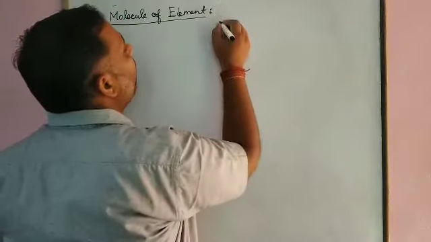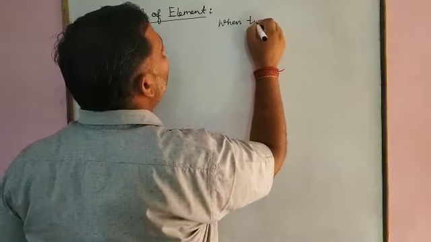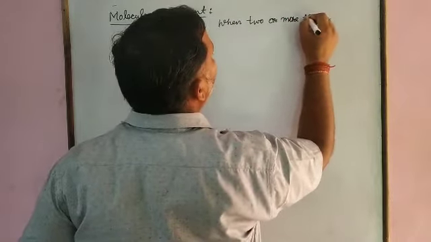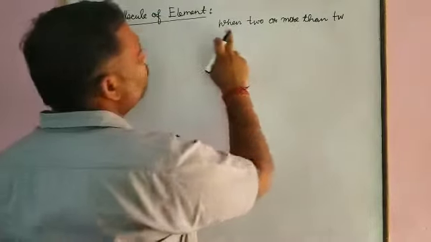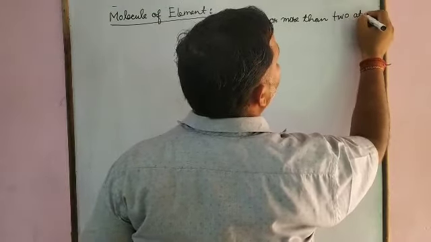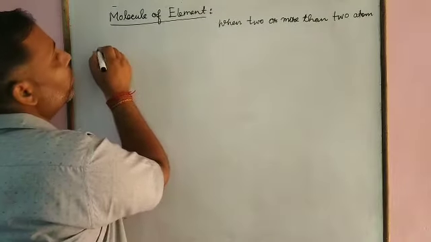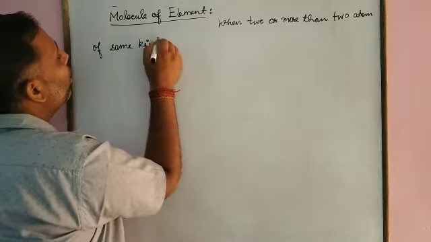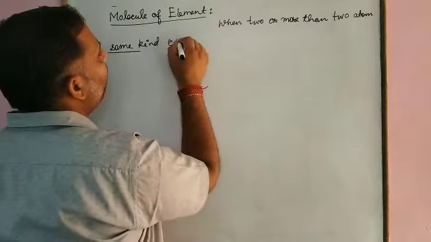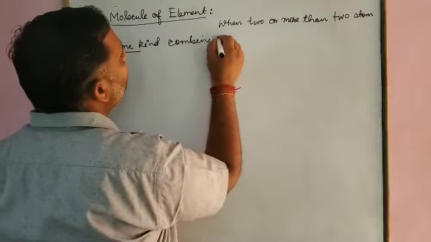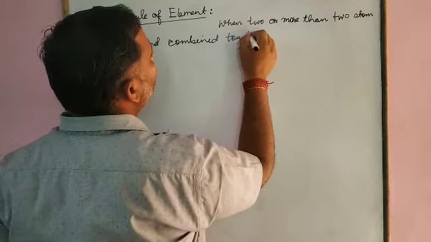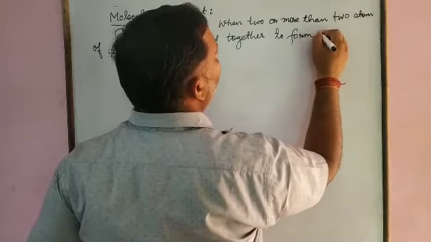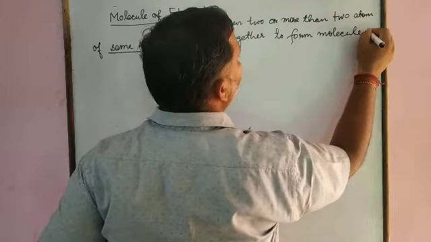What we know: when two or more than two atoms, but they are atoms of the same kind, combined together, they form a molecule of an element.